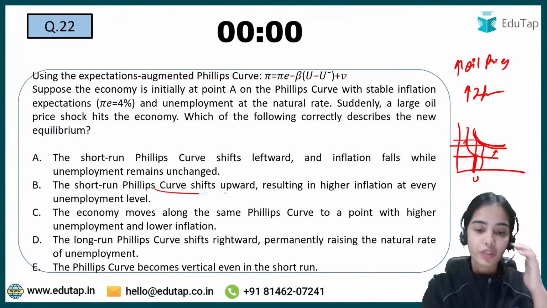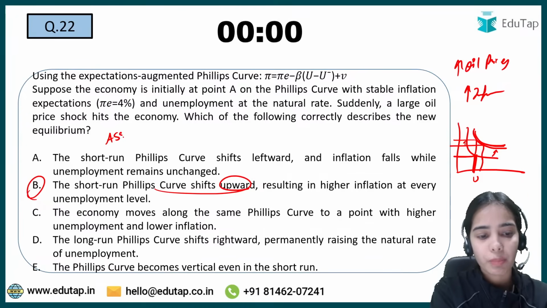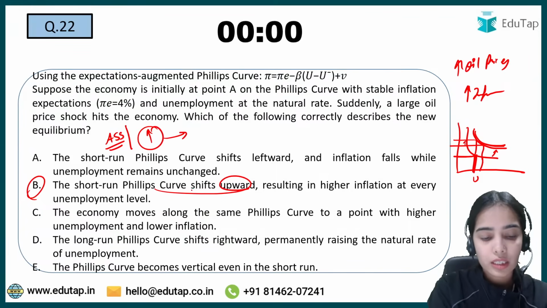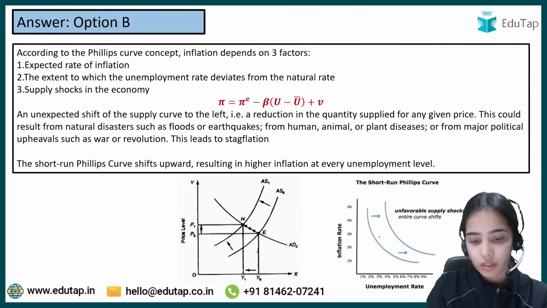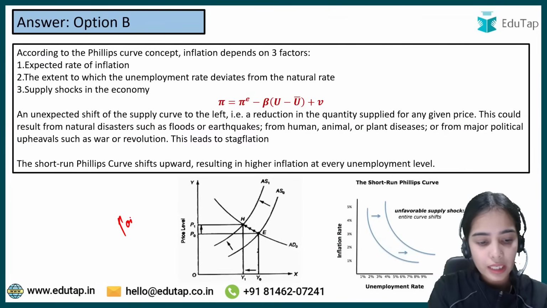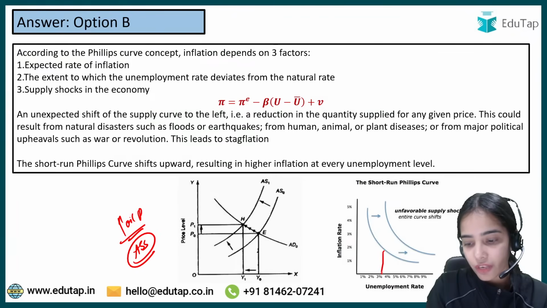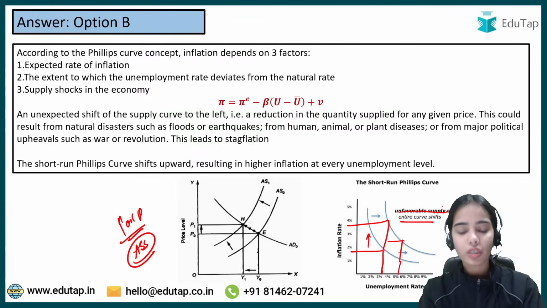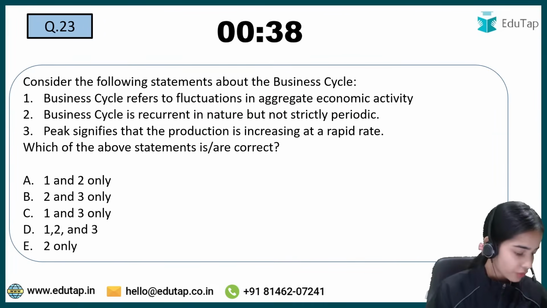Okay, so Phillips curve shift upward or rightwards, we can say. So whenever there is adverse supply shock, whenever oil prices are rising, there is an upward shift in Phillips curve, or a rightward shift in Phillips curve. So basically oil prices are increasing, or there is adverse supply shock. In this case, at each and every unemployment level, there is more inflation because of the increase in oil prices. Okay, so unfavorable supply shock shifts the Phillips curve rightward. That is the idea. Now coming to the next question, try to answer this.